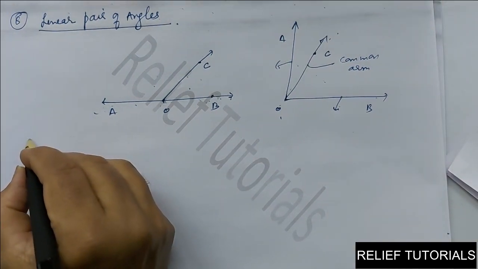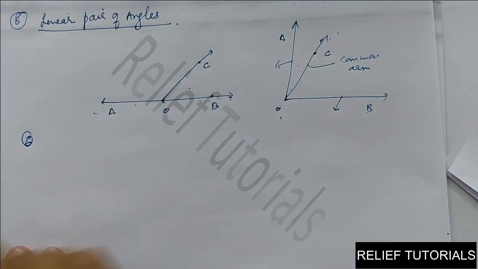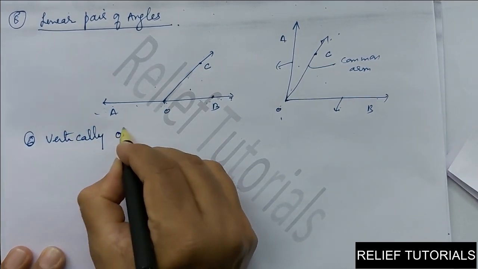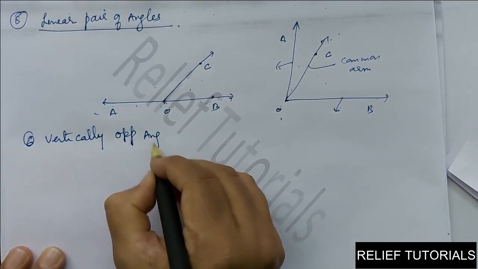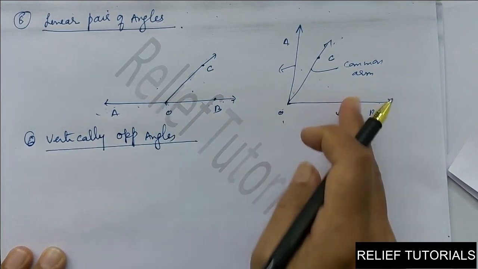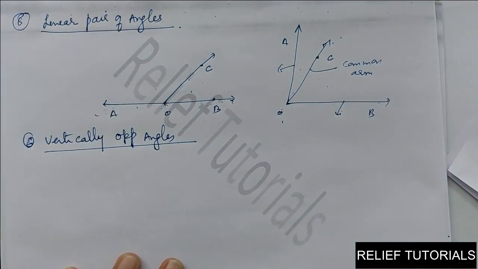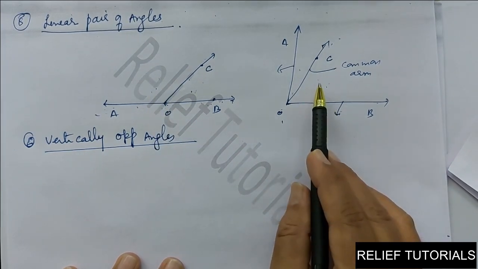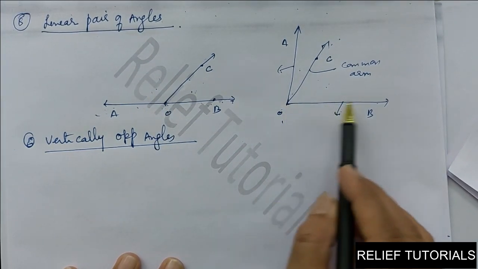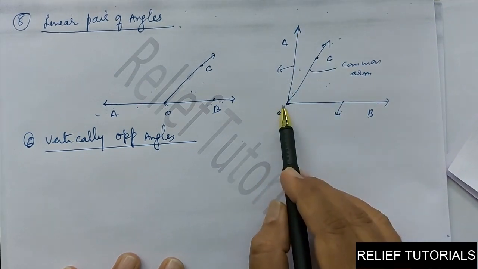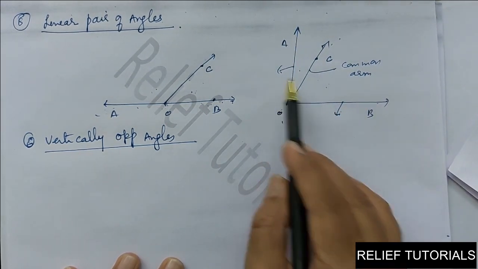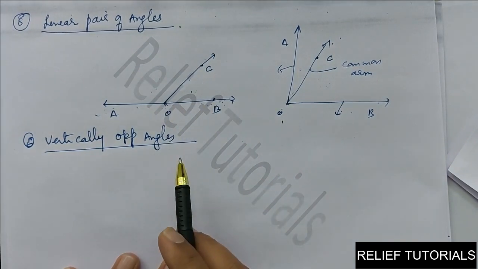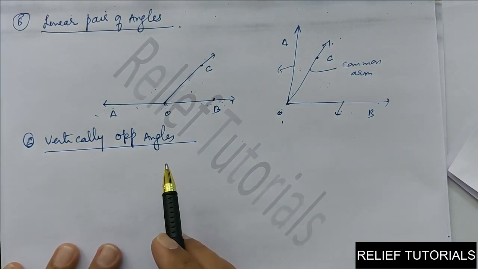Then we'll discuss the sixth one, vertically opposite angles. Any confusion here? What do you mean by linear pair of angles? See once again, these are adjacent angles. These are also adjacent angles, but they are not a linear pair of angles because their non-common arms are not opposite to each other. Here the non-common arms are opposite to each other.